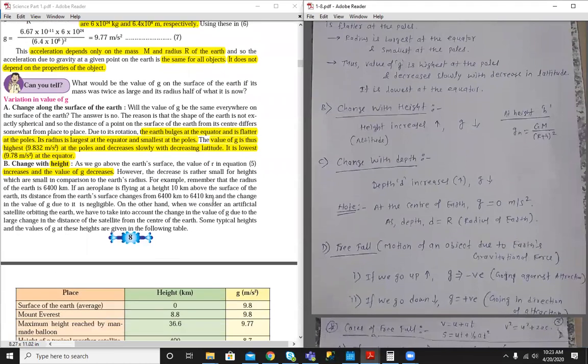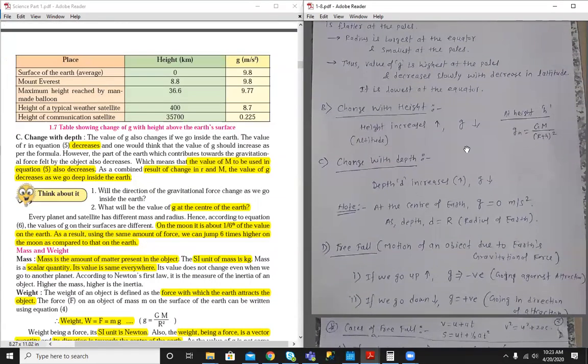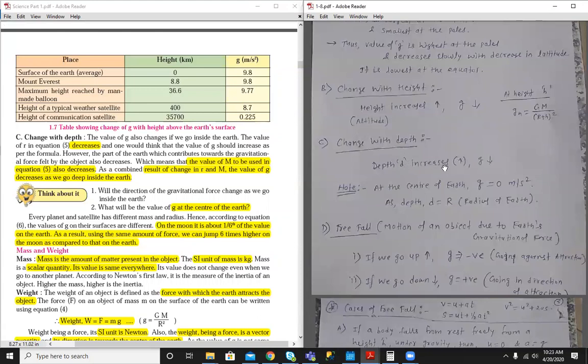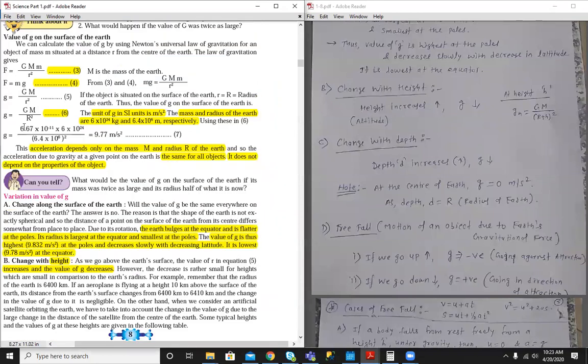Change with depth. As depth increases, from this formula the distance is decreasing, so the value of g must increase. What is written in the book is that the value of g also changes if we go inside the Earth. The value of r, or distance in the equation, decreases. So if r decreases, g must increase.